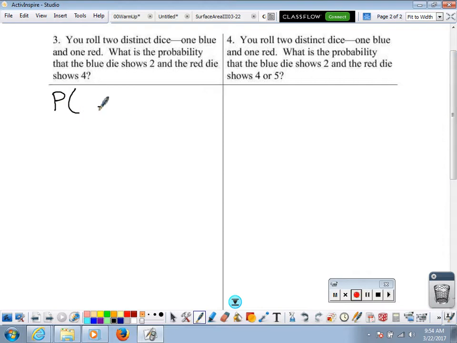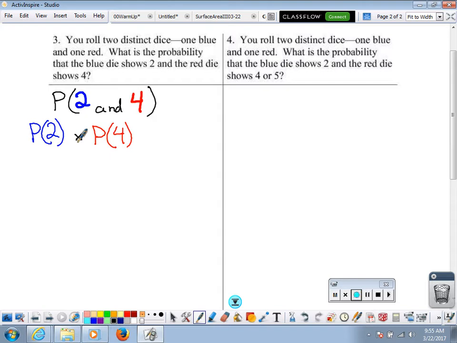So I want the probability that the blue die shows a 2 and that the red die shows a 4. So we're going to split this up. And we're going to look at the probability of the blue die showing a 2, the probability of the red die showing a 4, and then we're going to multiply those two.